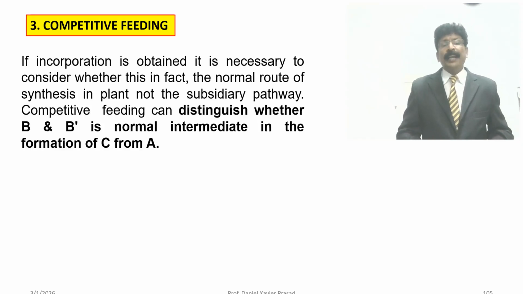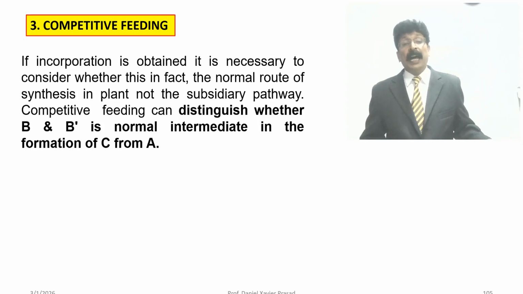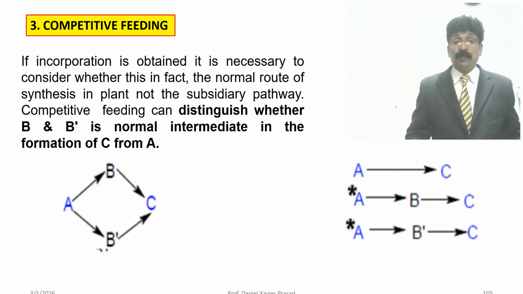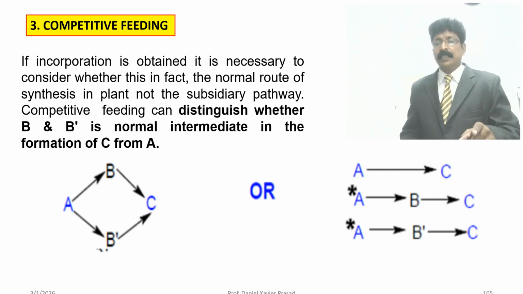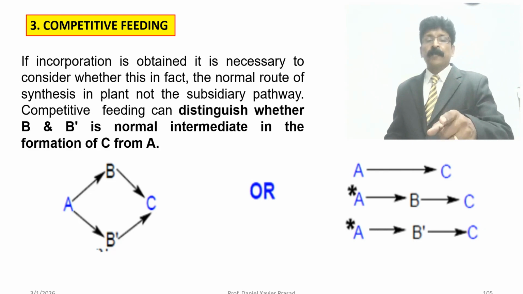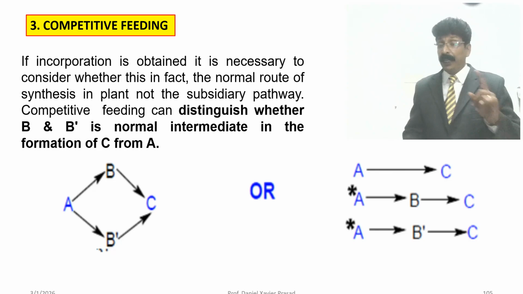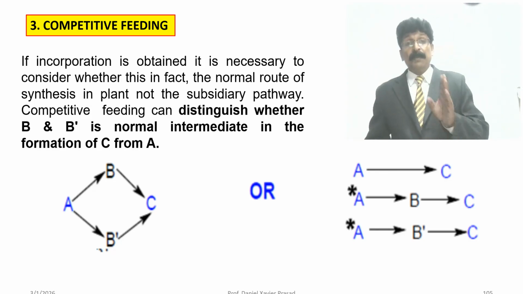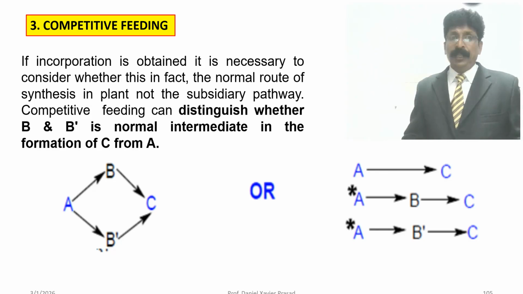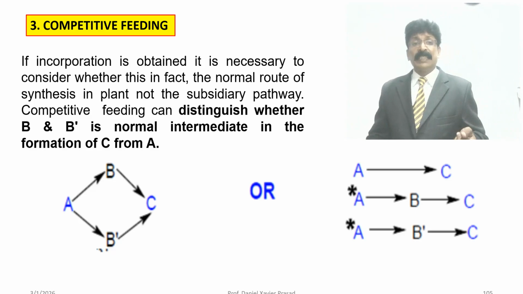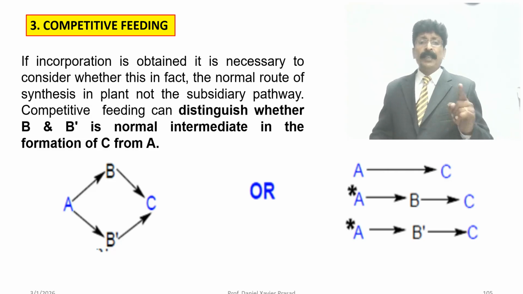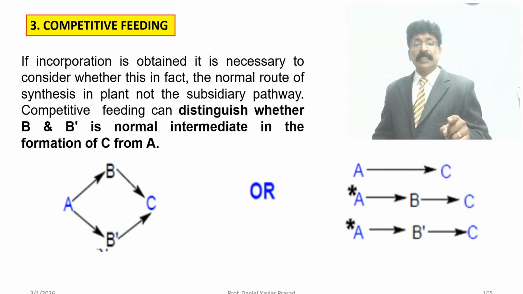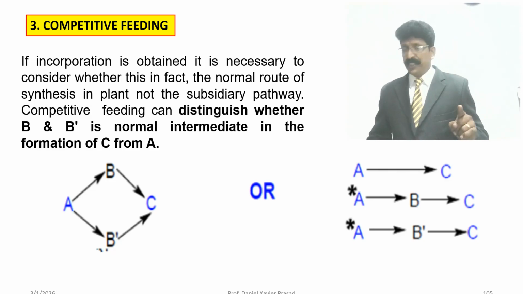Competitive feeding: whether B or B dash is the precursor in between, as shown in the picture, A to C, whether it comes through B or through B dash. They find this out by giving a labeled compound A and finding out whether the intermediate is compound B or B dash. If incorporation is obtained, it is necessary to consider whether this is in fact the normal route of synthesis of the plant, not a subsidiary pathway. Competitive feeding distinguishes whether B or B dash is the normal intermediate in the formation of C from A.